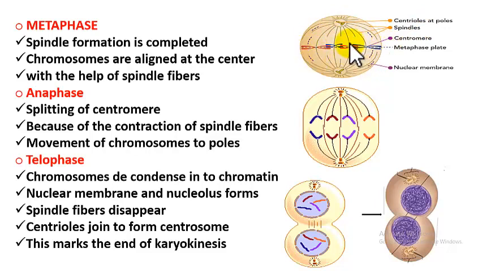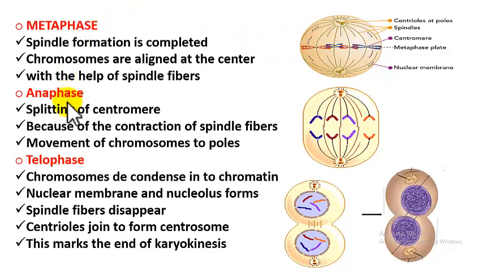The alignment is like the centromere of all the chromosomes lie on the metaphase plate and the arms are away. So chromosomes ni ee fibers లాక్కొని వచ్చి ఈ సెంట్రల్ లైన్ మీద అలైన్ చేస్తాయి. ఎలాగంటే సెంట్రోమియర్స్ అన్నీ ఈ లైన్ మీదకి వస్తాయి, ఆర్మ్స్ మాత్రం కొంచెం అవేగా ఉంటాయి అన్నమాట. అలాగా అలైన్ చేస్తాయి. That is what happens in metaphase.